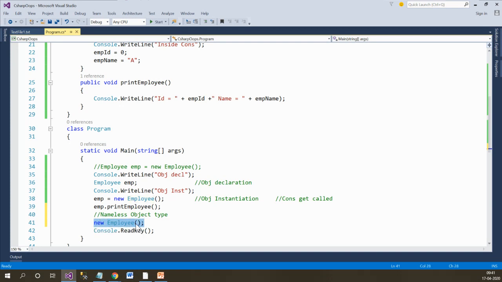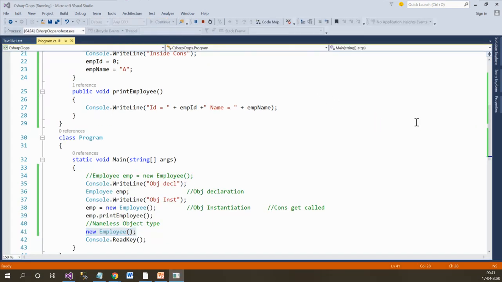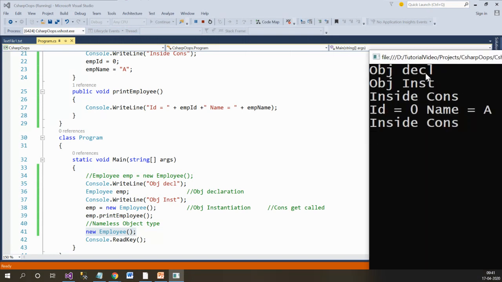This line of statement doesn't contain any object name. That's why this line is called a nameless object or anonymous object. And this will call the constructor. Let's prove it. Let's run the code. We'll see one more extra line at the bottom, inside constructor, printed when this particular instance of the object gets created, that is the nameless or anonymous object.